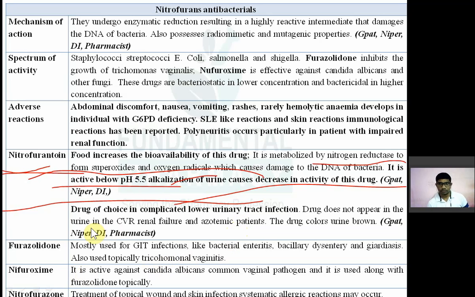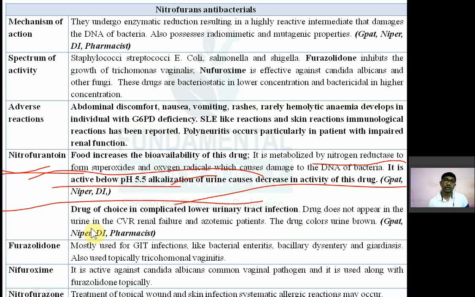So nowadays, fast dissolving tablets of nitrofurantoin are available. If you get a very bad urinary tract infection, a doctor will prescribe it, or you can also take it, because this is only a urinary antiseptic. So this drug will relieve your UTI within 45 minutes. However complicated the urinary tract infection, however much burning sensation, while you are passing urine, you will get a very burning sensation in the urethra.